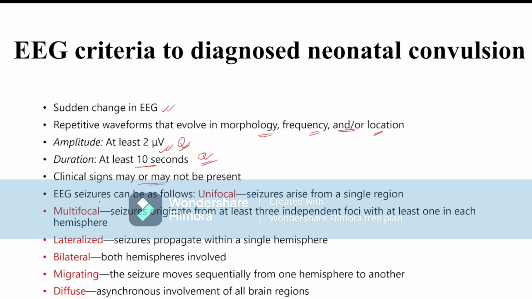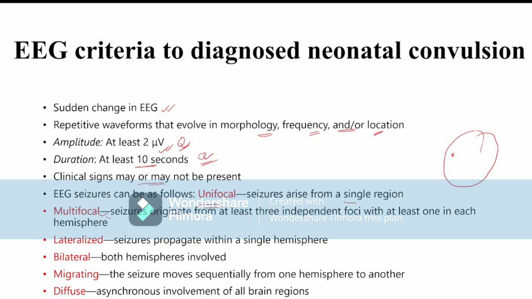Seizure can be divided into a few types. Unifocal means seizure waves are present in a single region. If we draw a brain, the seizure focus is present in one part of the brain only. Multifocal means seizure originating from at least three independent foci, with at least one in each hemisphere.